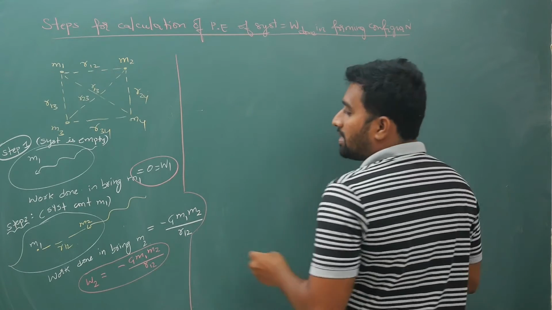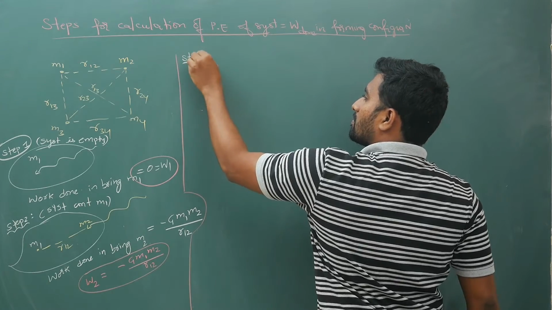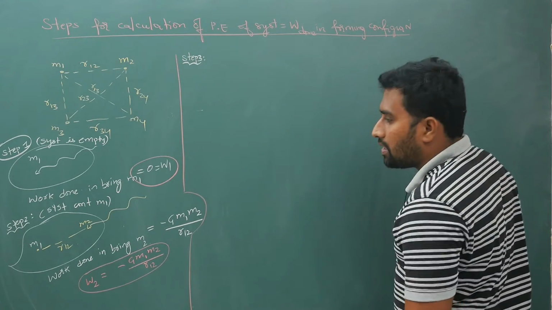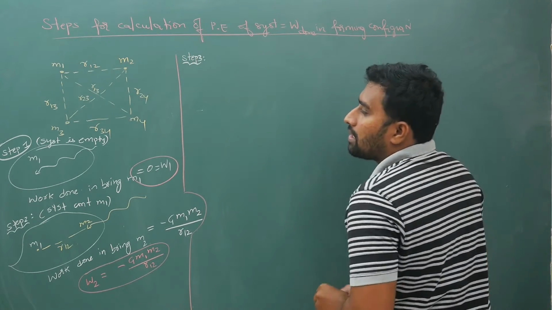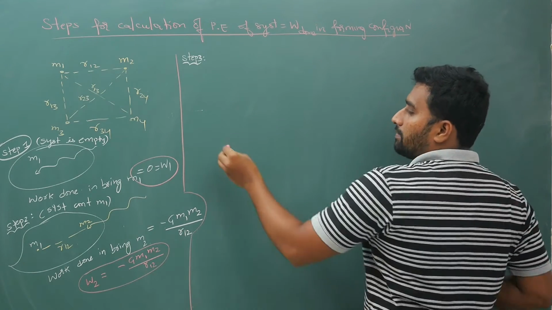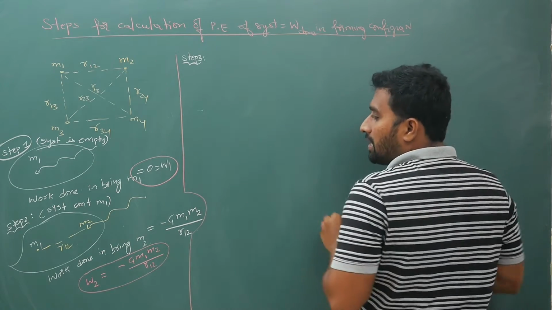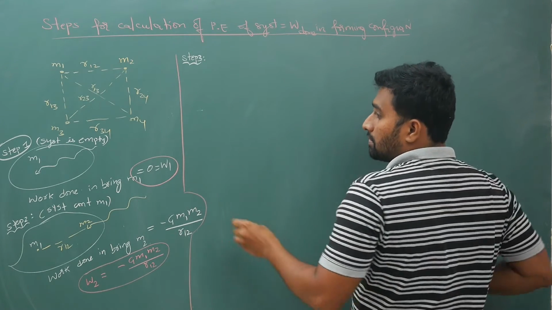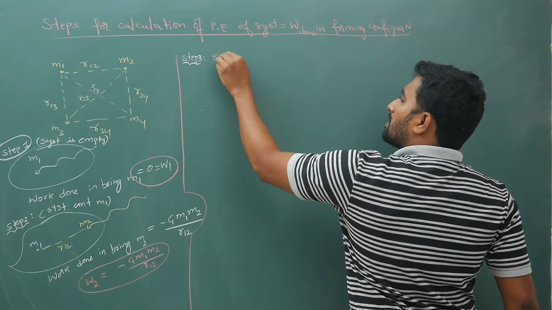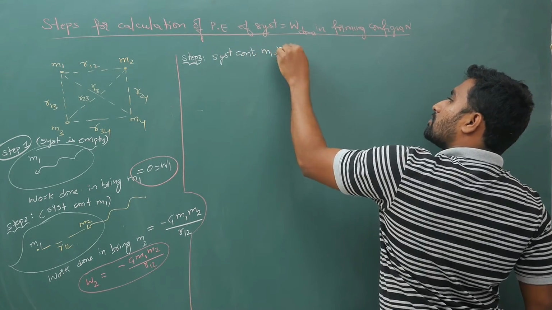Next, step 3. Now I will bring m3 into the system. So if I bring m3, now the system contains m1 and m2.